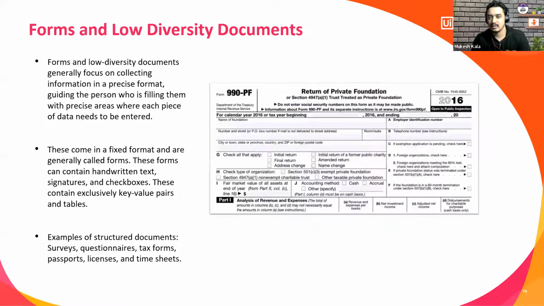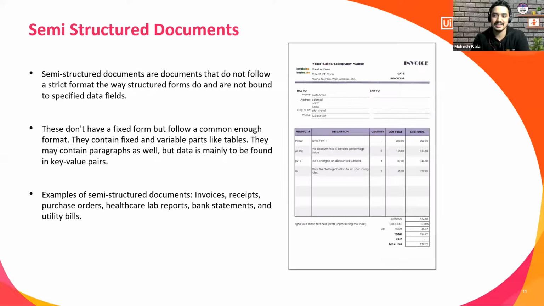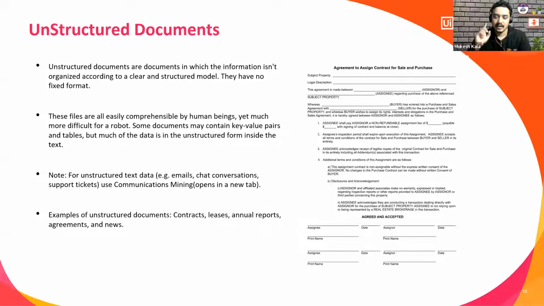If you see, most documents would fall into these three categories. Apart from these three categories, there is one more thing we need to understand: a document can be in a scanned format, where we cannot select the data, or it can be a digital document.